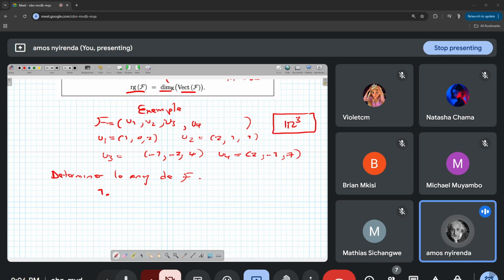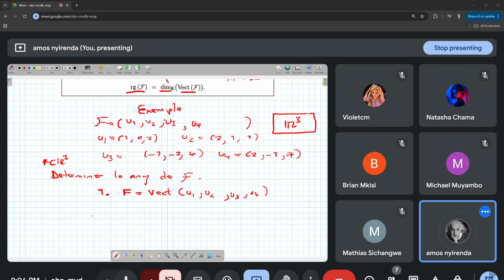I'm going to set this F equal to Vect of the vectors u1, u2, u3, and then u4.